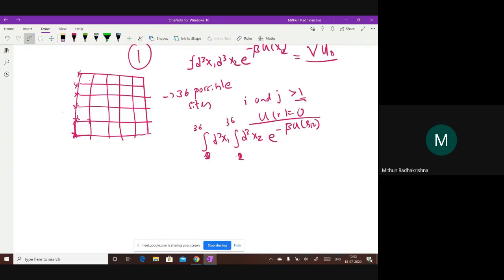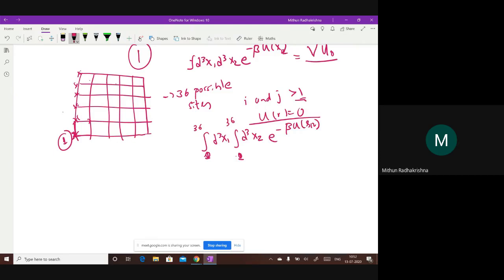Now I'm saying I'll keep one fixed. It means I fix particle 1 in position 1. So now I'm just varying 2. What are the possible points 2 can take? I know 2 cannot occupy the position of 1.